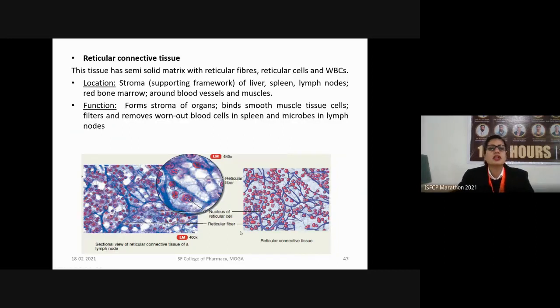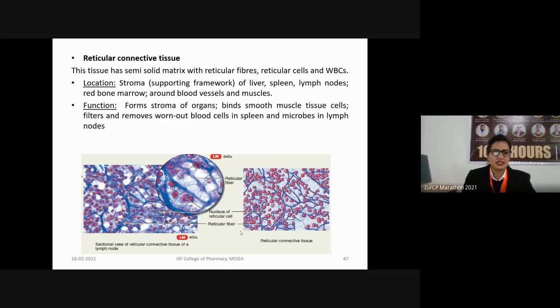Next tissue we have is reticular connective tissue. A reticular connective tissue is the one which has a semi-solid matrix. It consists of the reticulin fibers, the reticular cells as well as the white blood cells. The reticular tissues are present in the stroma, that is the supporting framework of the liver, in spleen, lymph nodes, red bone marrow, around various blood vessels as well as various muscles.